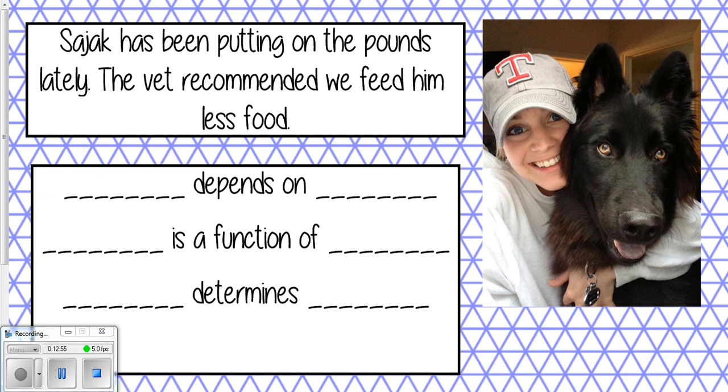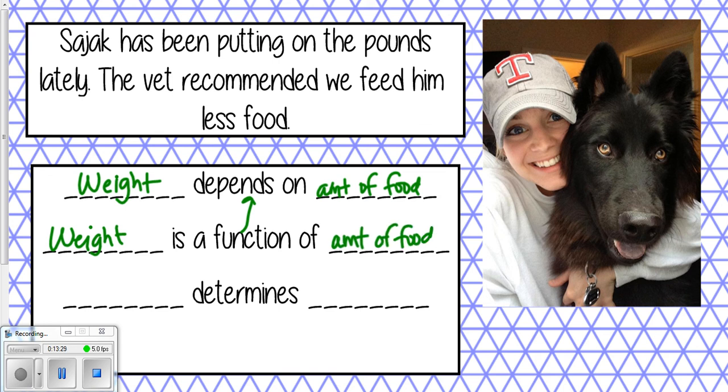So it depends on. Does the food we feed him depend on his weight, or is it vice versa? Okay, his weight depends on the amount of food, okay? Right? If I feed him a whole lot, he's going to gain weight. If I don't feed him very much, he's going to lose weight, okay? Blank is a function of blank. This might be the hard one, but just remember it's the same as this guy, okay? So again, weight is a function of your amount of food, right? And honestly, I know this problem's about my dog, but this is true for people as well, right? A person's weight is a function of how much food they eat. If they eat lots of food, obviously they're going to weigh more.